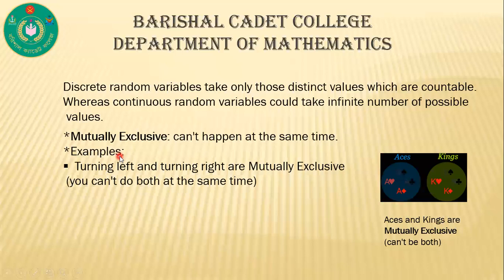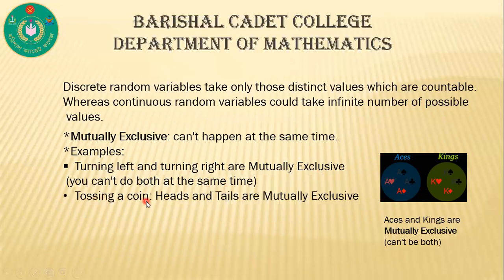Now another example of mutually exclusive event. Turning left and turning right are mutually exclusive. You cannot do both at the same time. When you go left and turn right, they are mutually exclusive because two events do not happen at the same time. Now another example, tossing a coin. When you toss a coin, heads and tails are mutually exclusive because heads and tails do not happen at the same time.